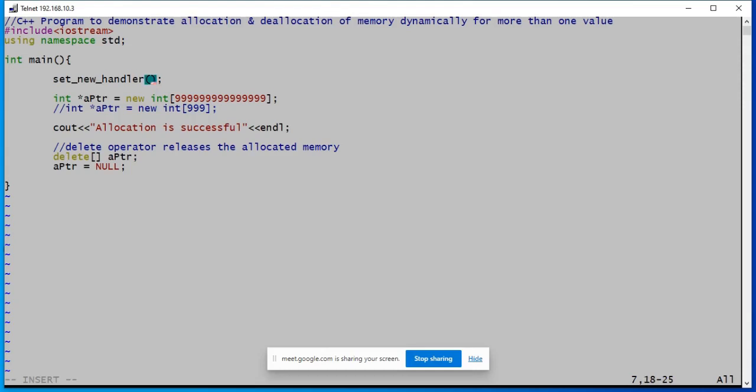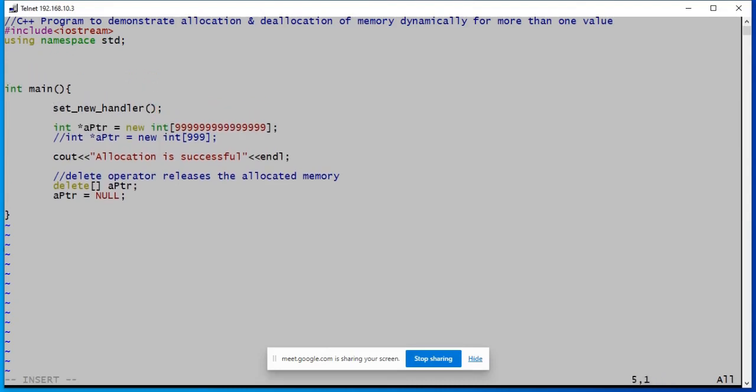And the argument to this feature is a function name. What function? The function which can display a meaningful message whenever this step fails. So I am going to write one function before main: in case an insufficient memory situation arises, what should be done?